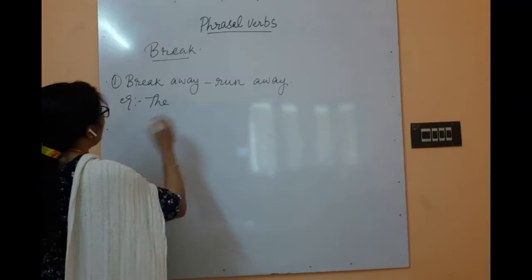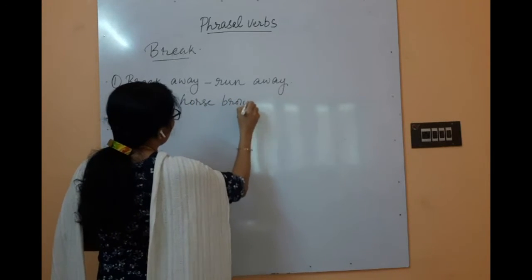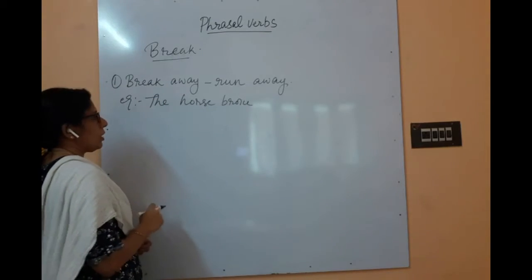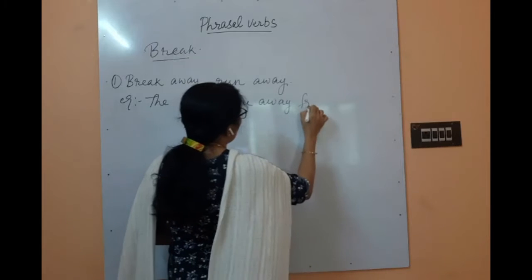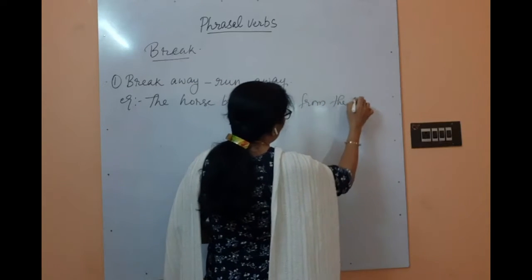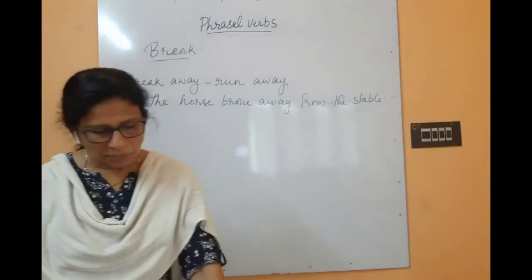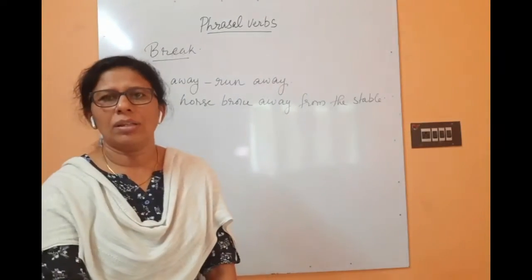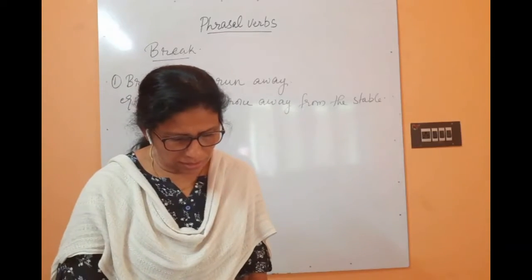One example we will do. The horse. The form will change according to the sentence. Broke away from the stable. Okay, one more, let me see.